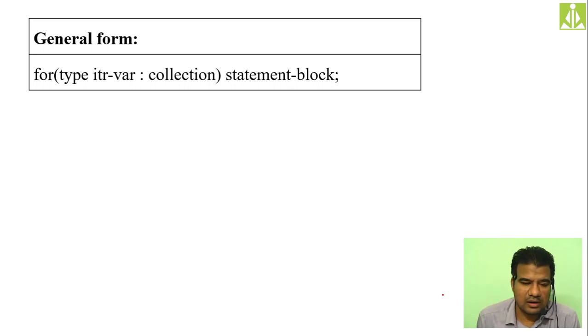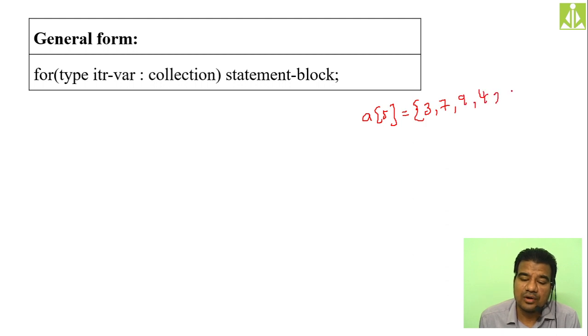Let us say I have an array with 5 elements. A of 5 equals, I'm giving the explanation over here, like my elements are 3, 7, 9, 4, 2. These are my elements inside the array. A of 5, I have 5 elements: 3, 7, 9, 4, 2.